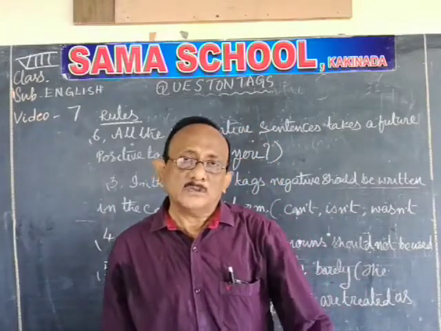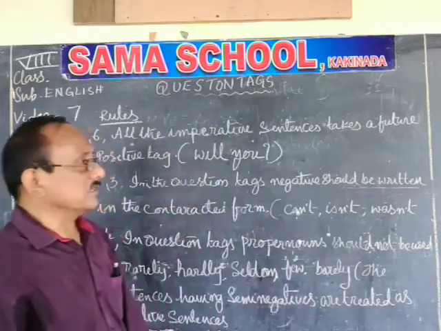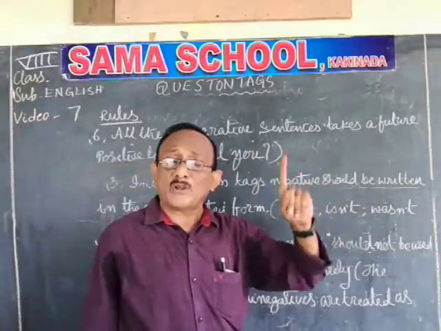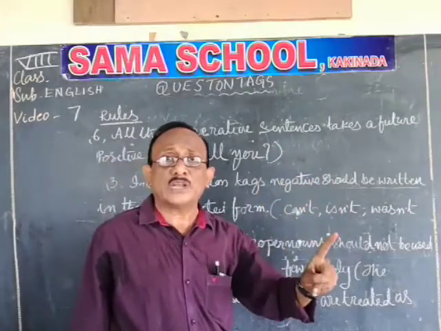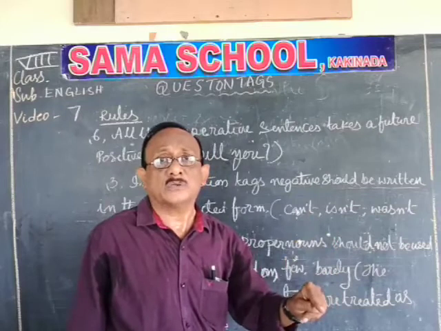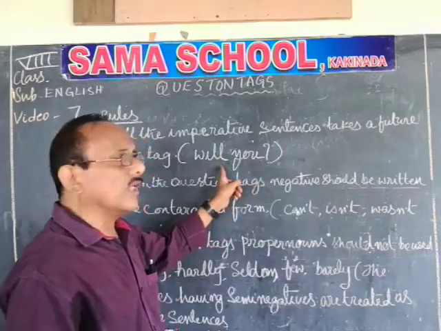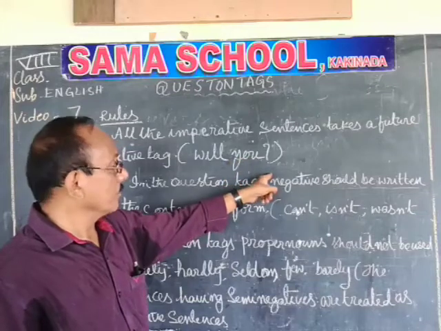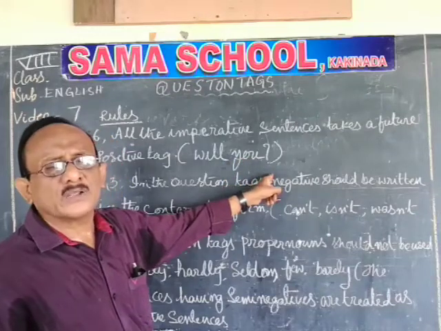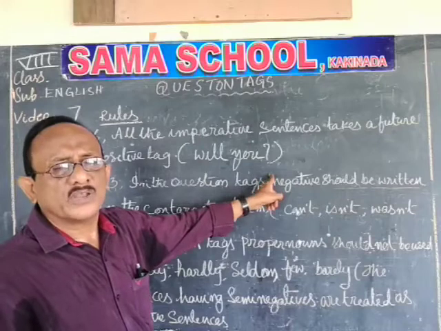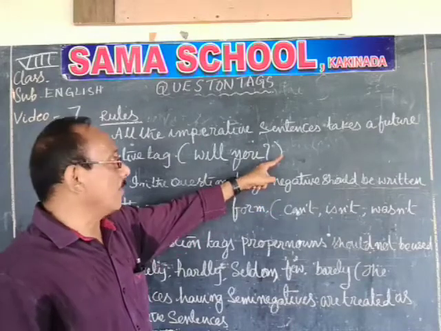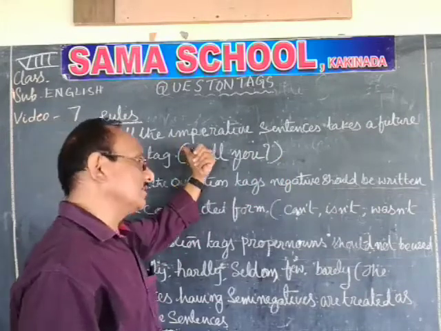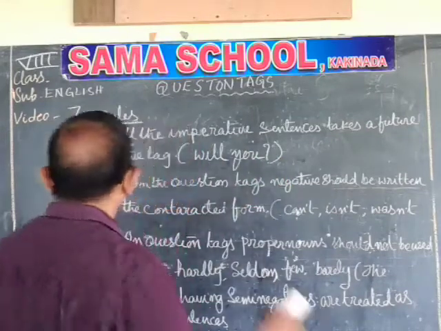So if any imperative sentence is given in the question tags, then what should we do? You need not check whether the sentence is in negative or positive. The common answer for all the imperative sentences is will you. Don't see whether the imperative sentence is in positive sentence or negative sentence. The common answer is will you. For what? For imperative sentences. And the next rule is